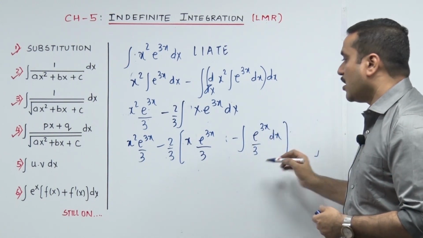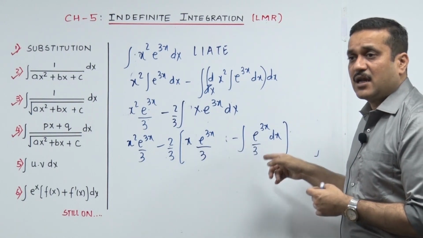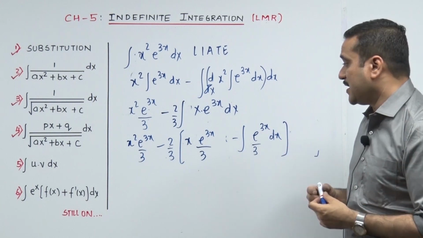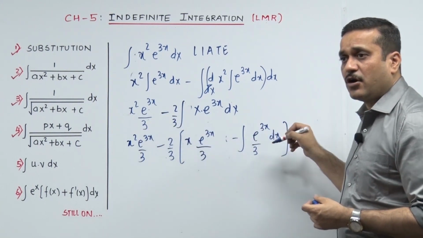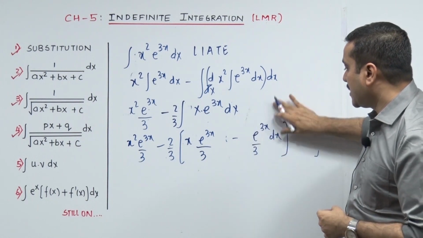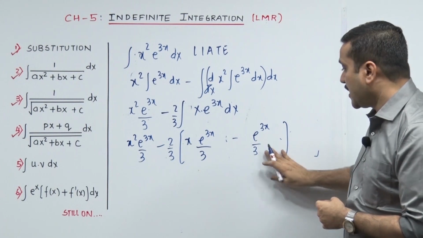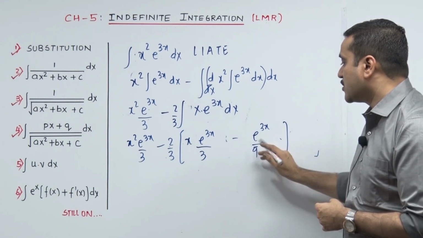So still do not be hasty in opening the bracket, still it is not done. The last part yet is pending to be integrated. So I came in once again writing all of them in the bracket. Now the last, e raised to 3x का integration will be e raised to 3x upon 3 and already एक 3 खड्डा है, 3 and 3 will gel and become 9.